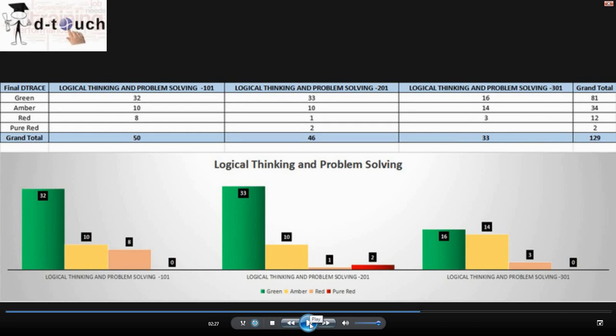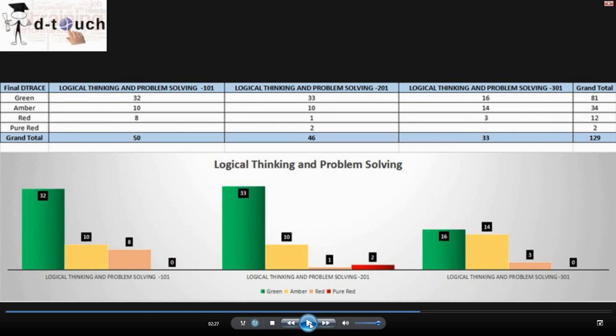For logical thinking and problem solving, Srilekha is the captain, and the coordinator is Suganya. It is a very interesting course in DTouch. All 3 levels involve playing games and increasing our knowledge level, the aptitude level, the memory level, everything. It's really great stuff which can be used for any project we are working on right now.